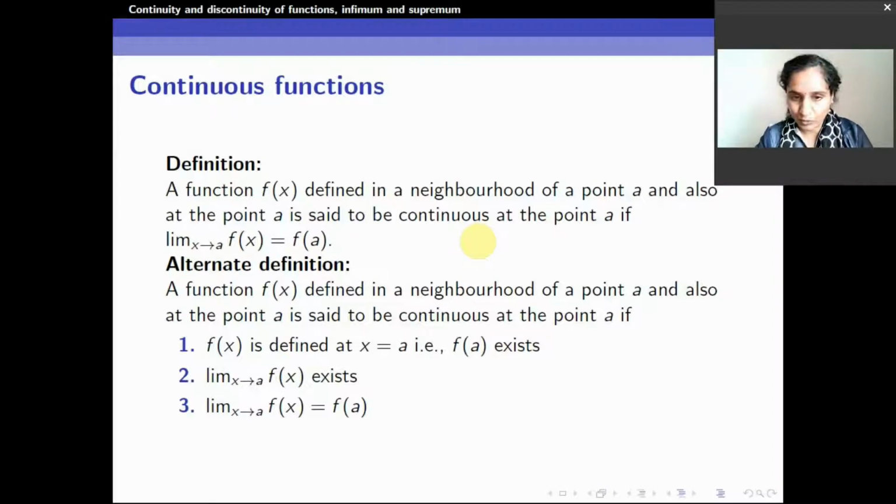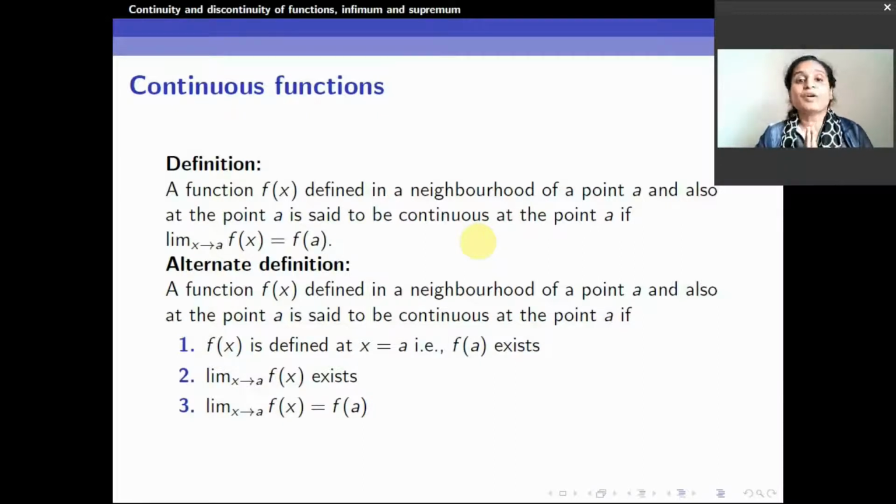Till now we have spoken about limit of a function, and when I spoke about limits I explicitly mentioned that when I speak about the limit of a function at a particular point, we are not bothered what happens at the point. We are bothered only what happens near that particular point.